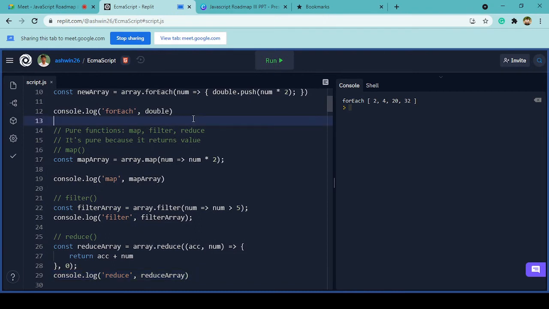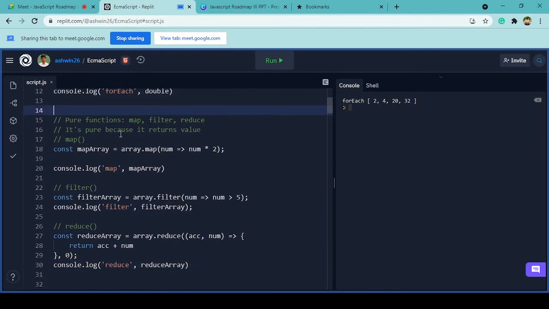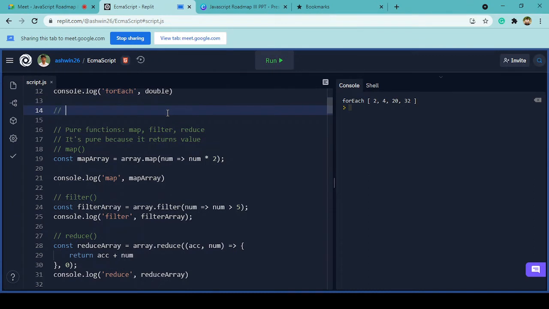Okay, so I have the code snippet ready for you. So what is a pure function, if I can say? This is something that we have in the functional programming concept. Generally, let's say we have a function called x. Let me show you a neat arrow function itself. Let's say I have a function called func, and I'm passing it a value x.